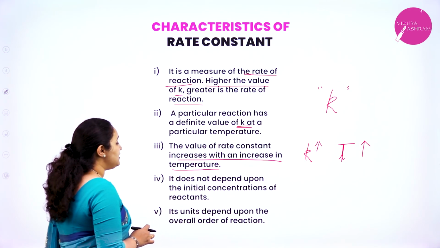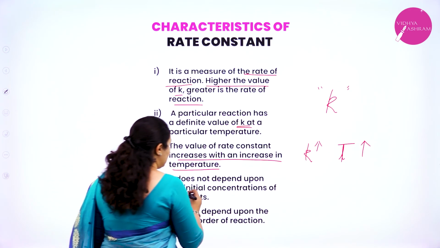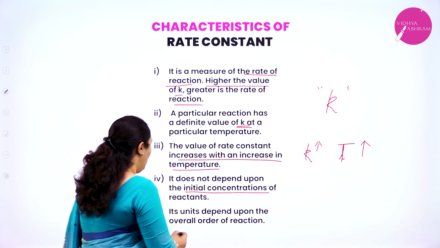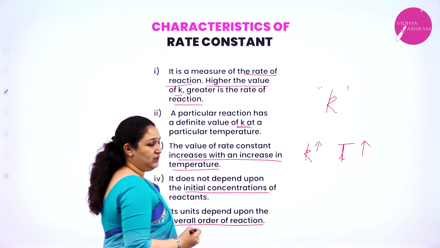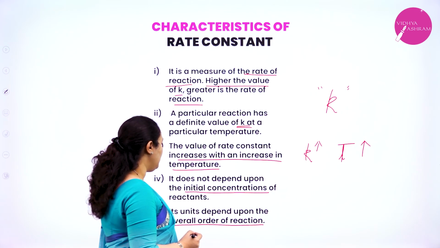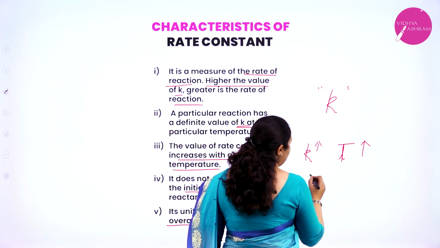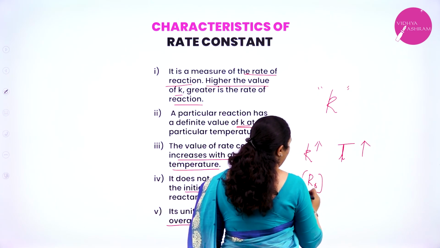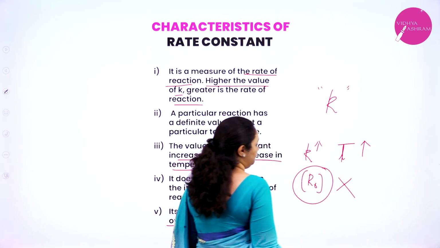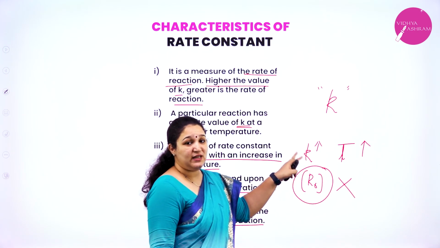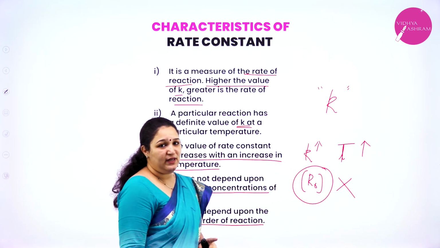Okay. It does not depend on the initial concentration of reactants, and its units depend upon the overall order of the reaction. So here what they are telling is, it will not depend on the initial concentration, the R0 value. Okay. And also the unit of the rate constant depends on the order of the reaction.